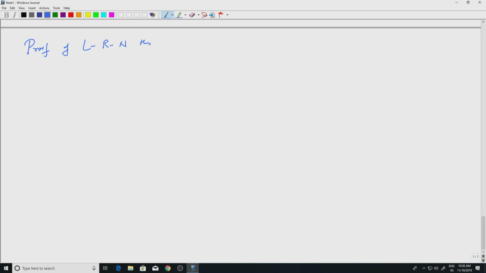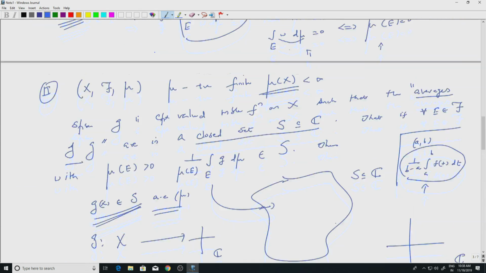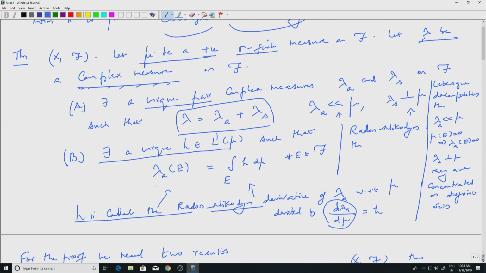Okay, so let us recall the statement of the theorem. So, it had two parts. Given a positive sigma finite measure, both are important, and a complex measure lambda, I have first a decomposition. That is the absolutely continuous part and the singular part, and the absolutely continuous part is given by a Radon-Nikodym derivative. Okay. So, these two things we have to prove.